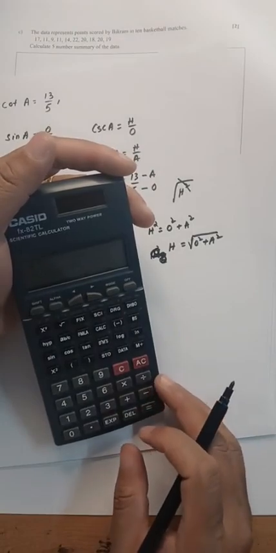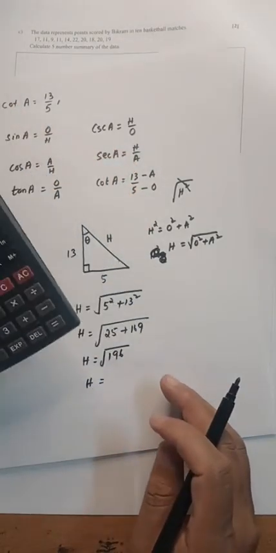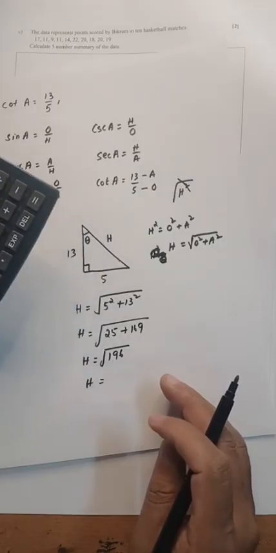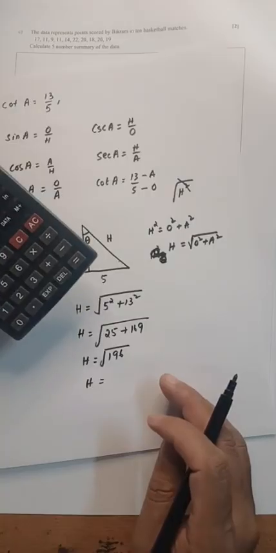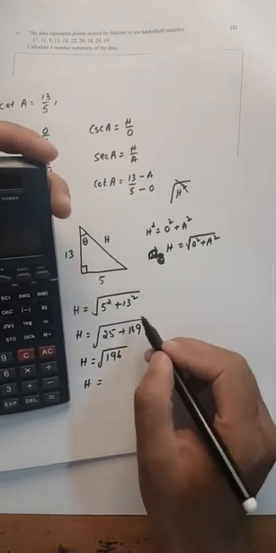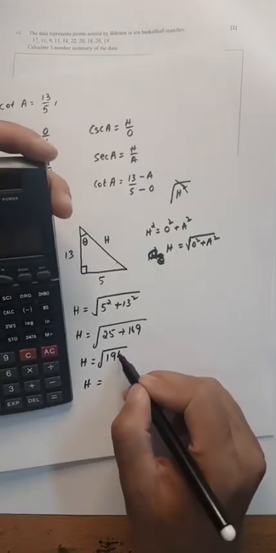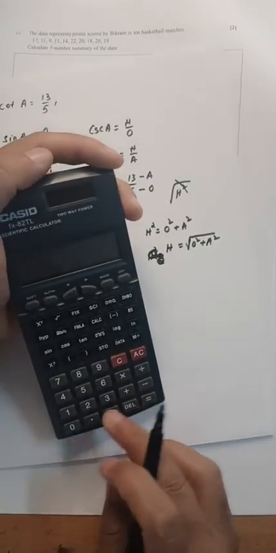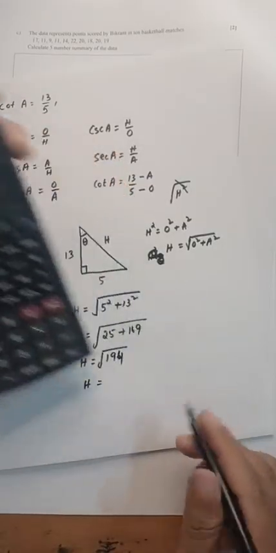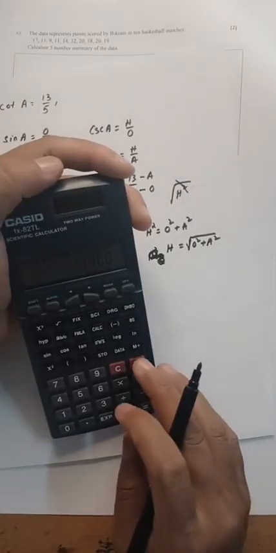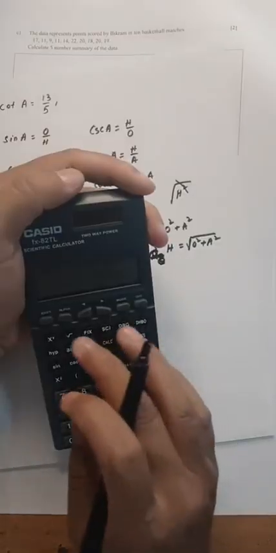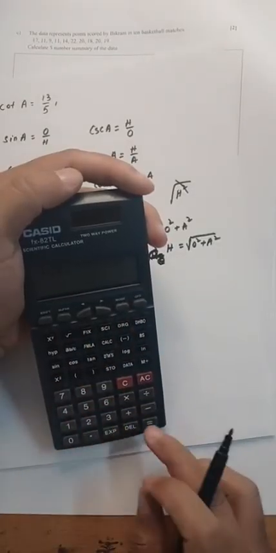Oh, 194, you're getting 194. This is 194, so 25 plus 169 is 194. So root of 194. Now what is root of 194?